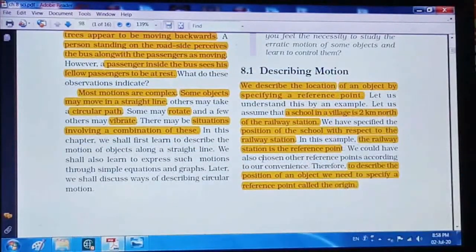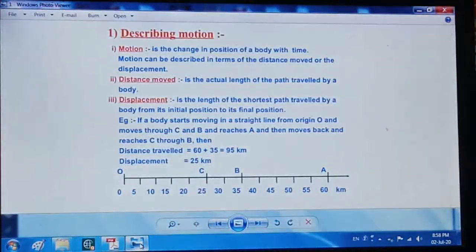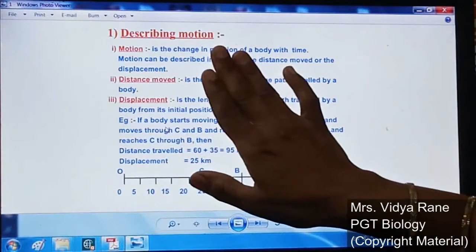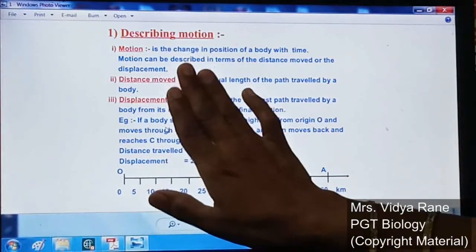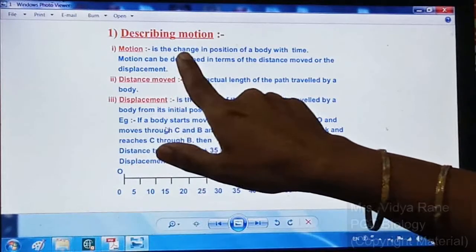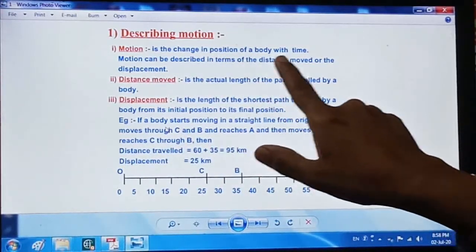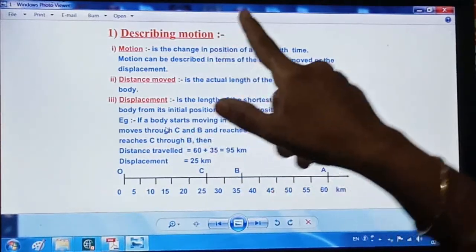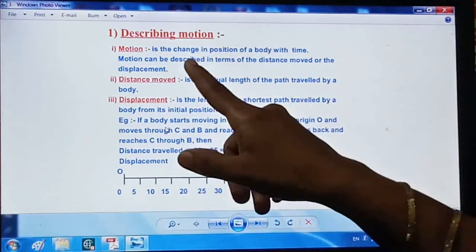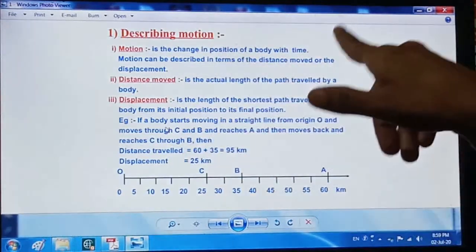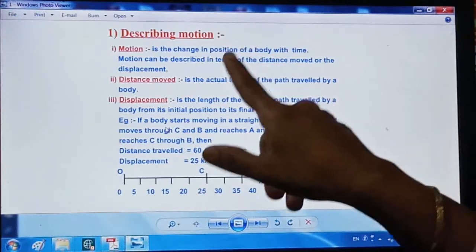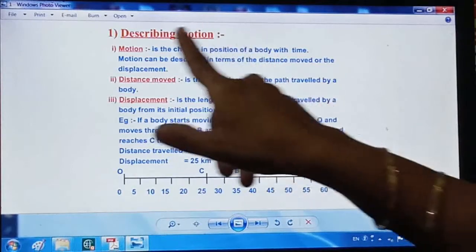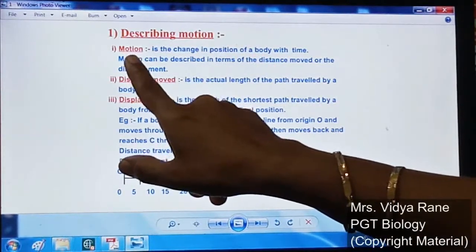Next point is describing motion. Before seeing this point, let's take a look here in this slide, describing motion. Now what is meant by motion, right? See, motion is the change in position of a body with time. Means whenever the position is changed according to the time, means in 1 minute where, in 2 minutes where, 3 minutes where, after 5 minutes where, whenever with respect to the time there is change in the position, then it is considered as motion, right?